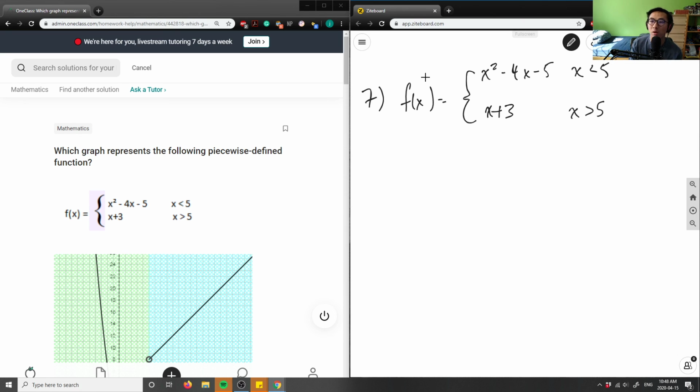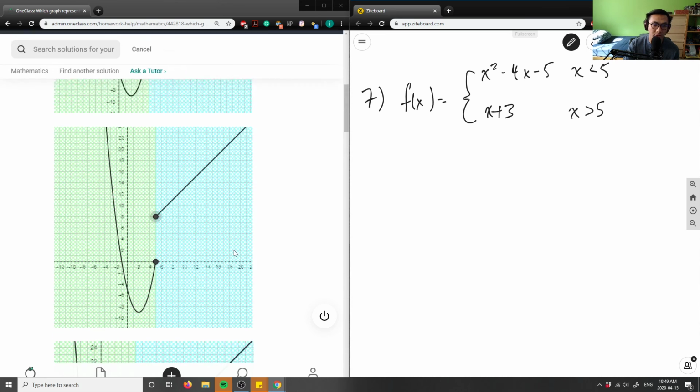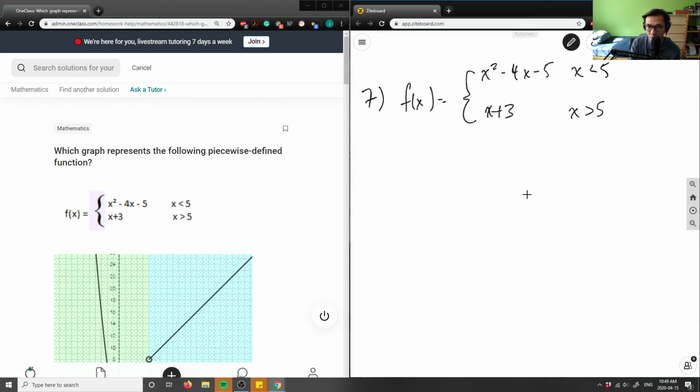Okay. So if I want to plot this function here, I'm going to have to draw a graph. The question is asking which graph represents this piecewise function, and they give you 4 different graphs, right? So that's fine. Let me sketch out my own graph to figure out what the solution is. Again, this is just a sketch, right? I'm not very good at sketches.